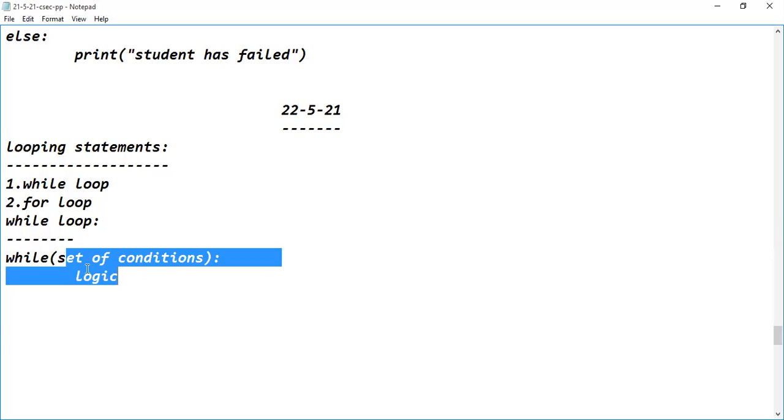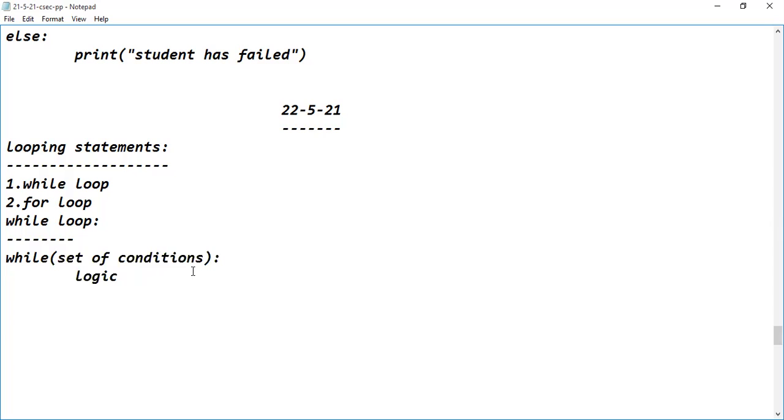So it executes the logic up to the stage where the set of conditions are satisfied. If they are satisfied 5 times, the logic will be executed 5 times. If they are satisfied 10 times, the logic is going to be executed 10 times. So this is the syntax, guys. We will see the examples.